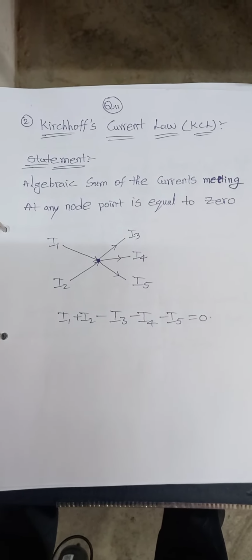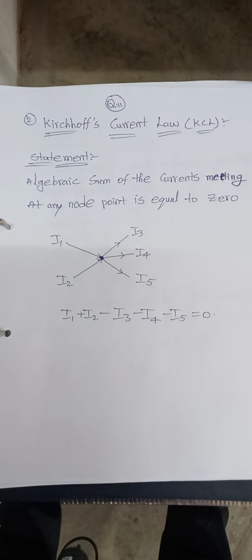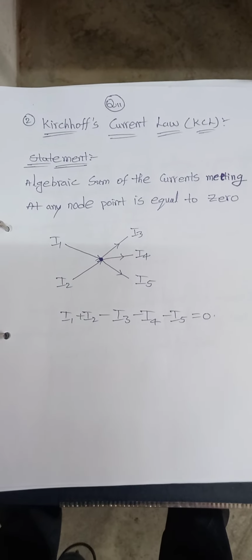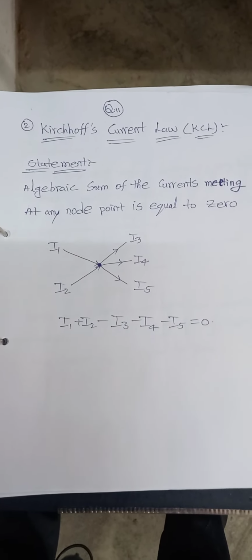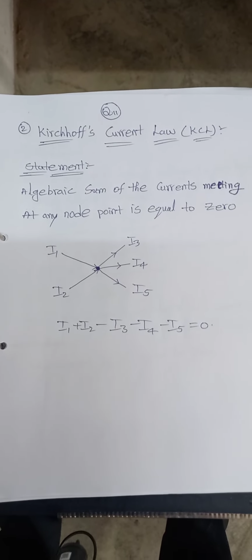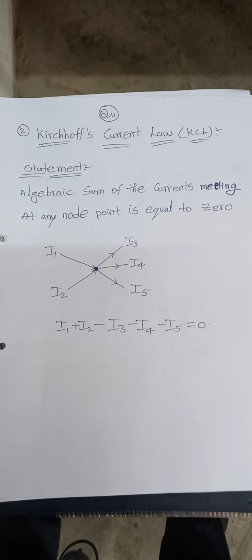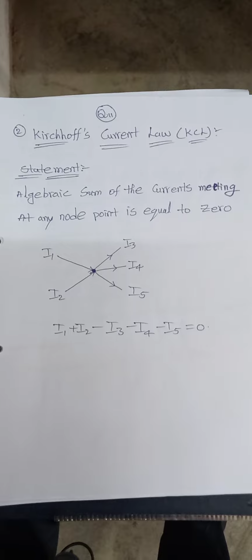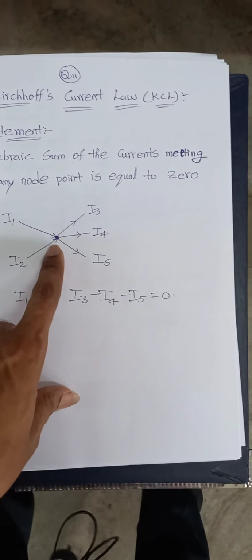Out of 50, our next question is the 11th question. That one is Kirchhoff's current law. The statement of Kirchhoff's current law: the algebraic sum of all the currents meeting at any node point is equal to 0. It means here we have taken one node.